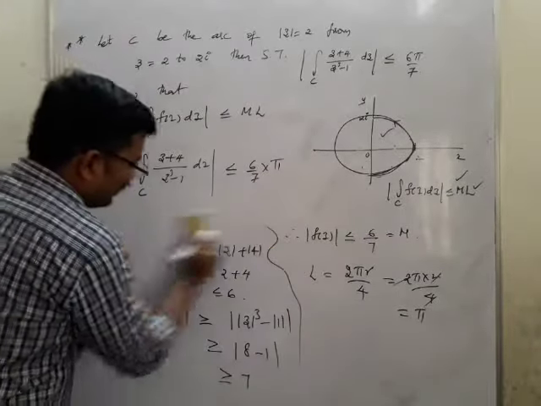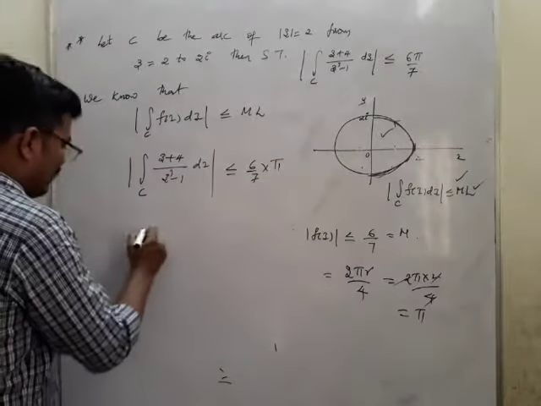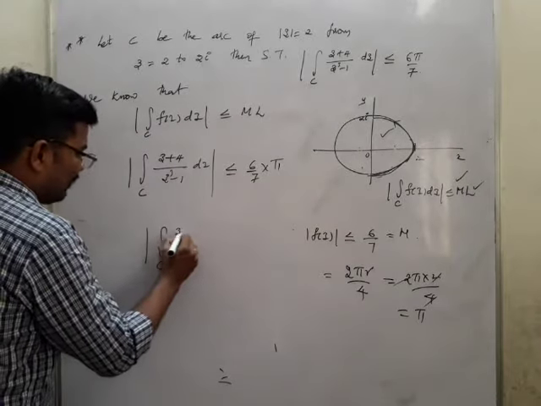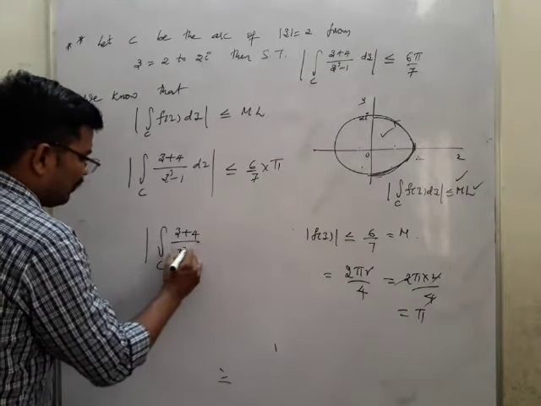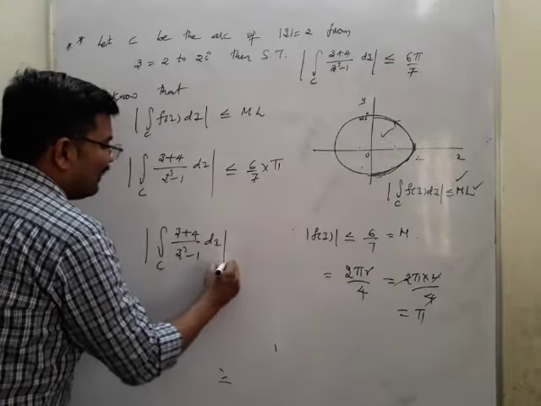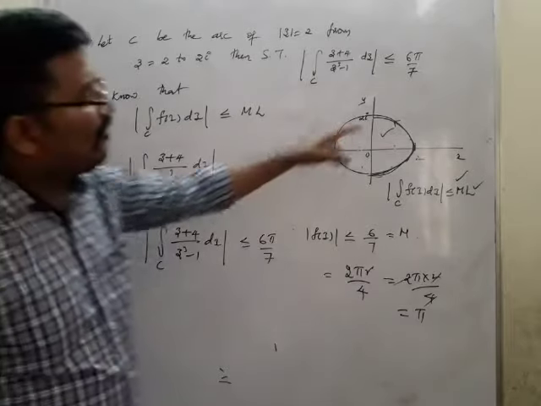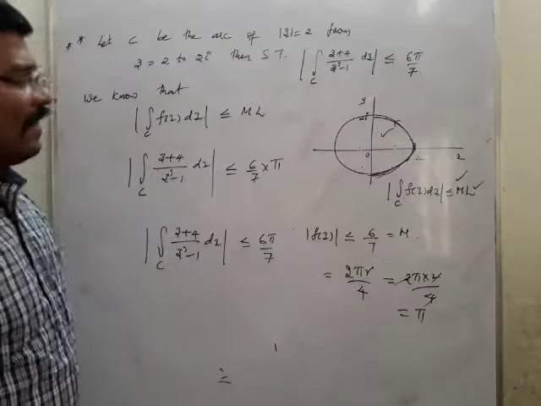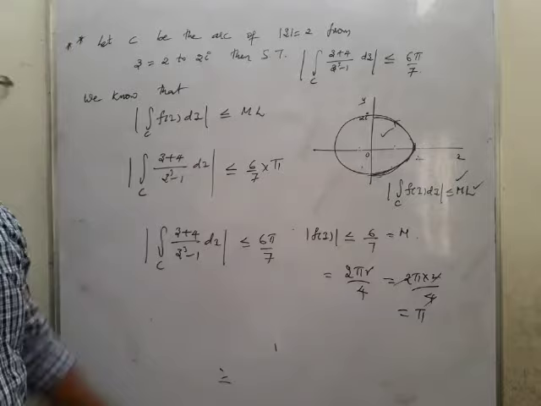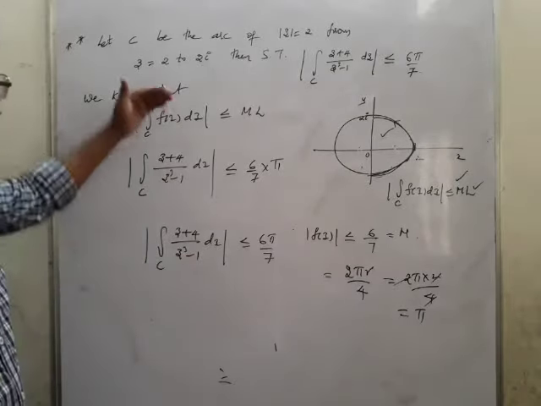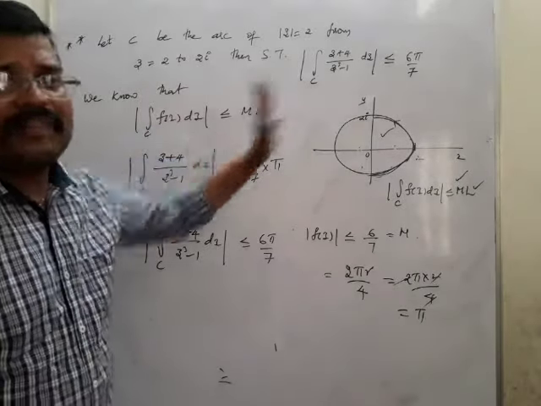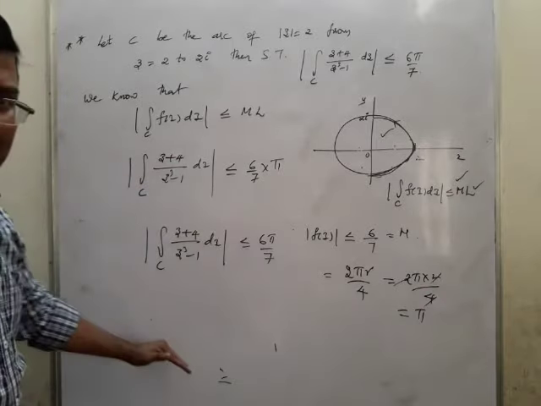So what I got here is the integral over c of z plus 4 by z cubed minus 1 dz is less than or equal to 6 pi by 7. Now you got 6 pi by 7. So this is the way to apply the previous theorem to find the solution of the problem. I think you have understood.